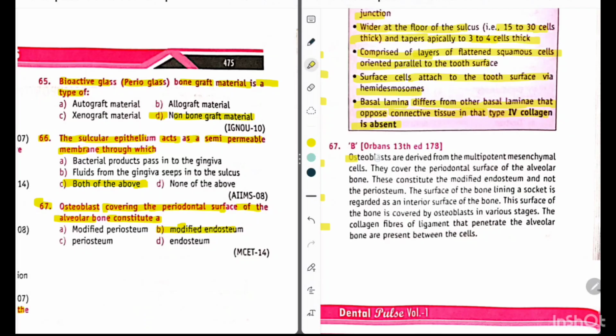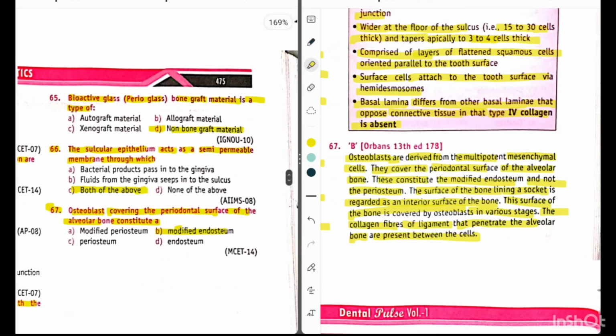Explanation है osteoblasts are derived from multipotent mesenchymal cells. They cover the periodontal surface of the alveolar bone. These constitute the modified endosteum and not the periosteum. The surface of the bone lining a socket is regarded as an interior surface of the bone. This surface of the bone is covered by osteoblast in various stages. The collagen fibers of ligament that penetrate the alveolar bone are present between the cells. Okay, so the answer is modified endosteum.